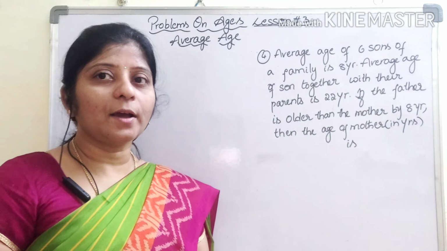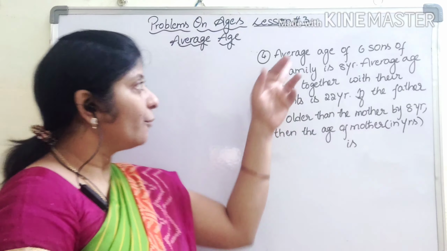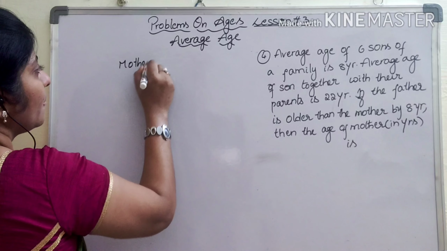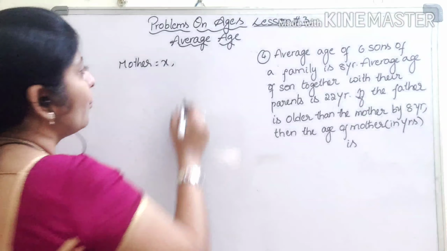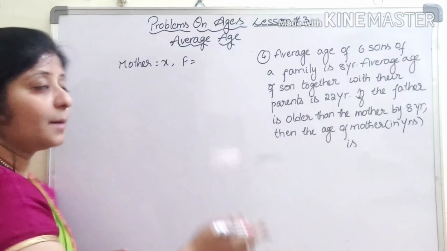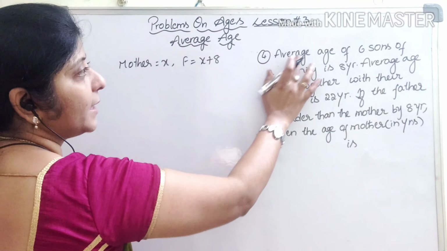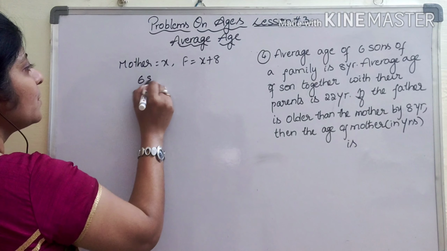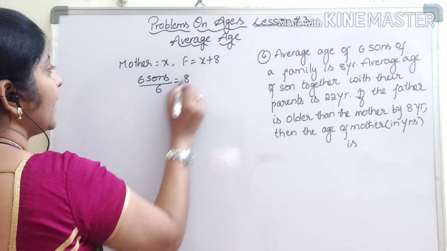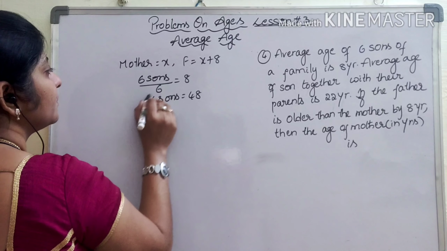So here they are not asking about present, past or future. They just gave data. First consider mother age will be x, and father age is given as 8 years older than the mother, so father age will be x plus 8. And first point, average age of 6 sons: 6 persons, divided by 6 gives us 8. So the 6 sons total equals 48 years.